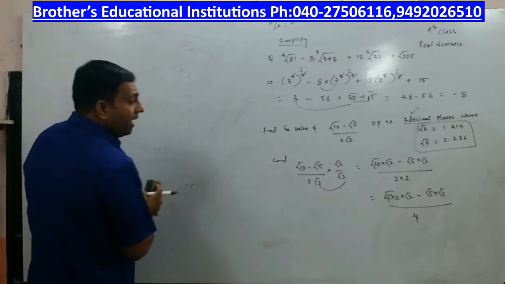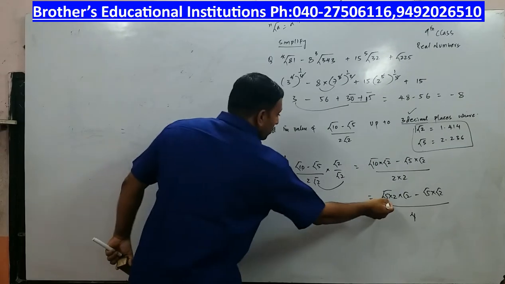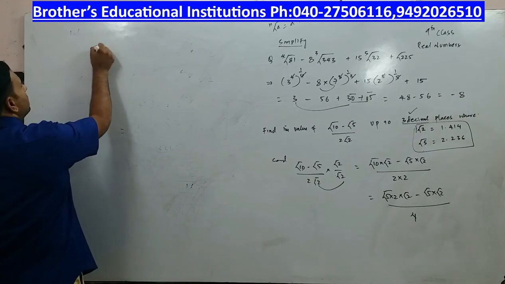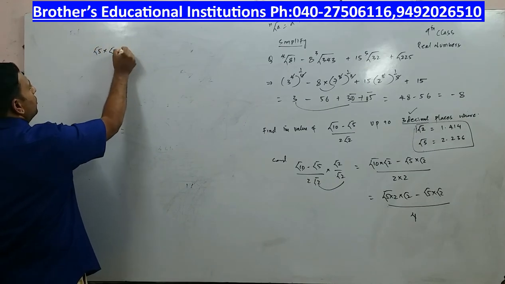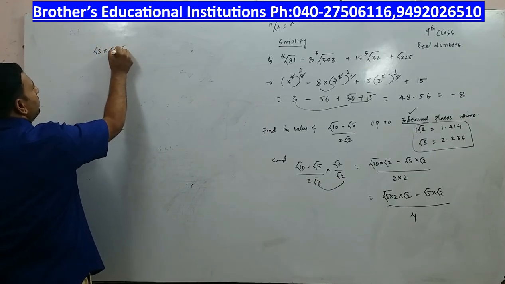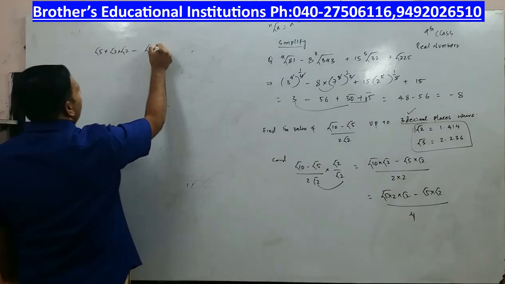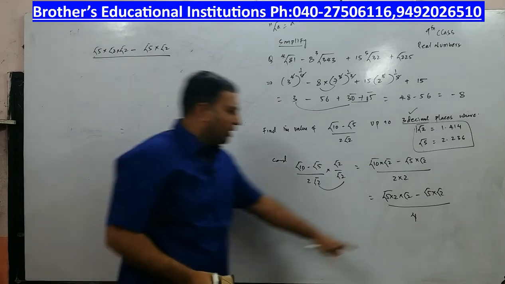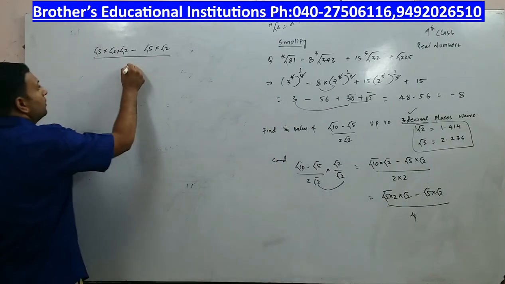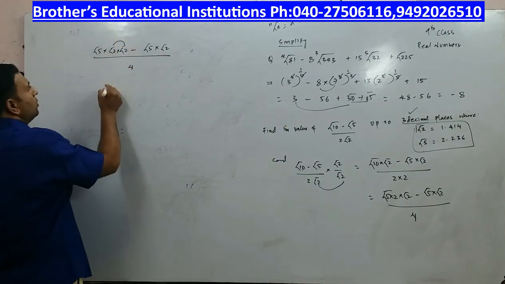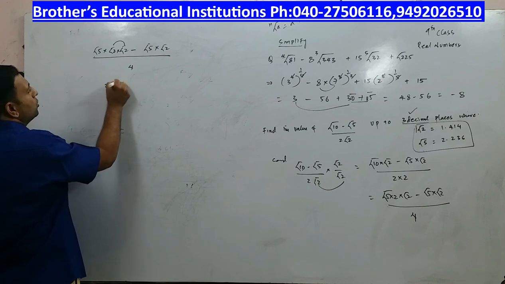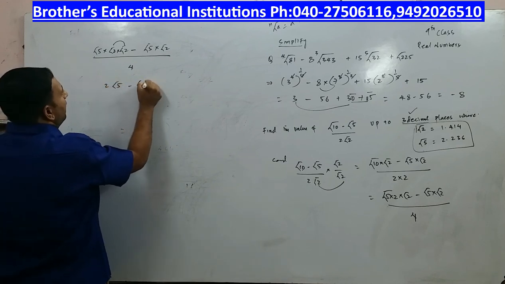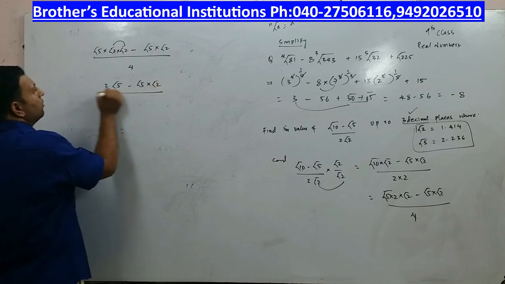Alright, so what do you have? Root 5 into 2 is root 5 into root 2 into root 2, minus root 5 into root 2, by 4. Now what is going to happen? Root 2 into root 2 is 2. So it is 2 root 5 minus root 5 into root 2 by 4.